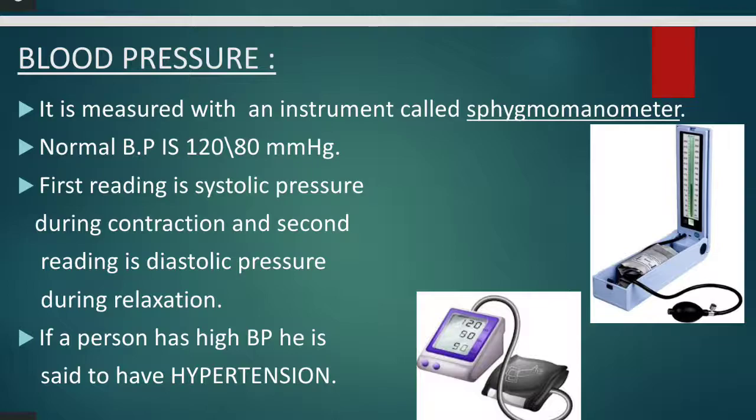If a person has high BP, he is said to have hypertension. When a person is suffering from hypertension, he is restless, very irritable, and the rate of heartbeat increases. So he needs to take rest, control his diet, and avoid salty things to maintain his blood pressure.